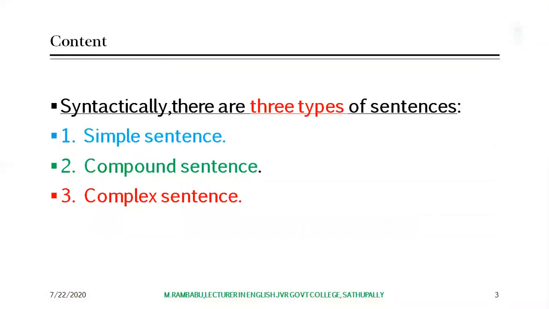Syntactically, there are three types of sentences. The first one is simple sentence. And the second kind of sentence is compound sentence. And the third one is complex sentence. These three are the different kinds of sentences syntactically we have in the English language.